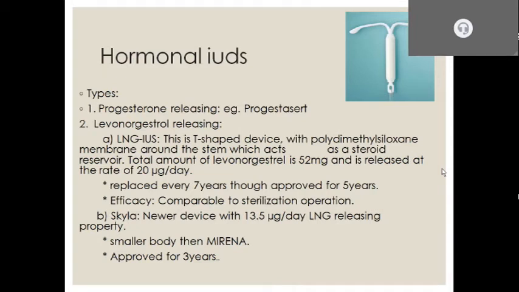Good morning, everyone. My topic is hormonal IUCDs. Hormonal IUCDs, as compared to copper-containing IUCDs, are different because they contain hormones. Accordingly, there can be two types. First is progesterone releasing, for example Progestasert, and second is levonorgestrel releasing, which includes LNG-IUS and Skyla. LNG-IUS is a T-shaped device with a polymethyl siloxane membrane around the stem, which acts as a steroid reservoir.